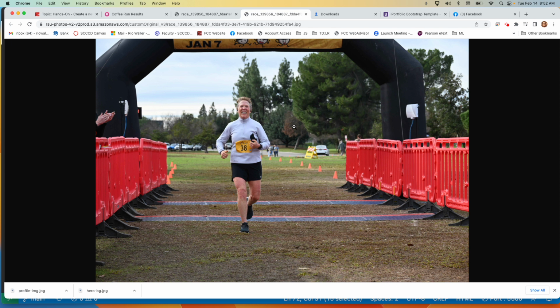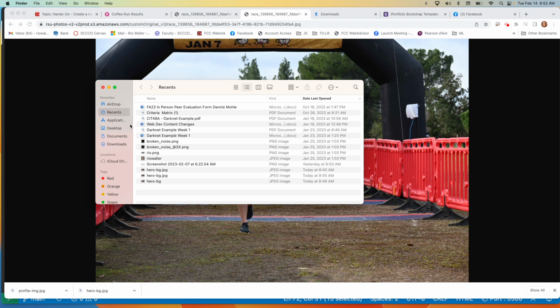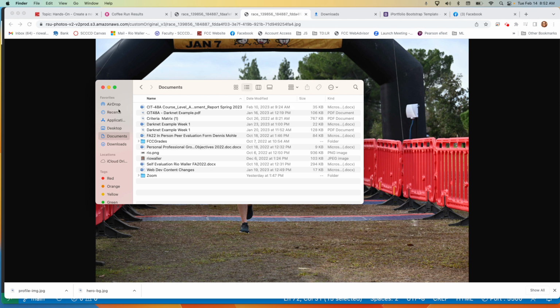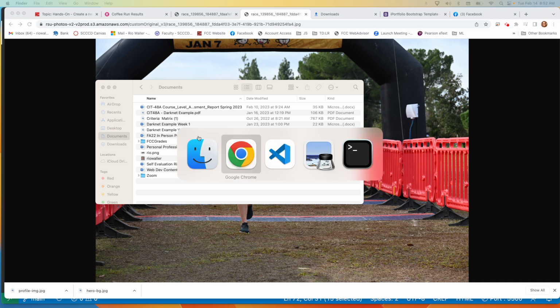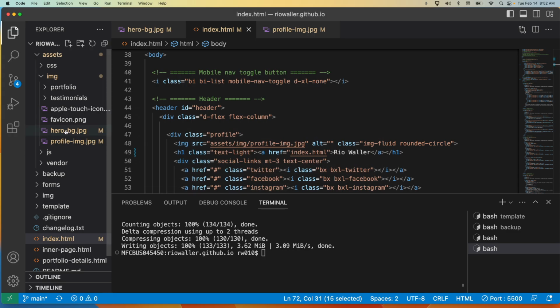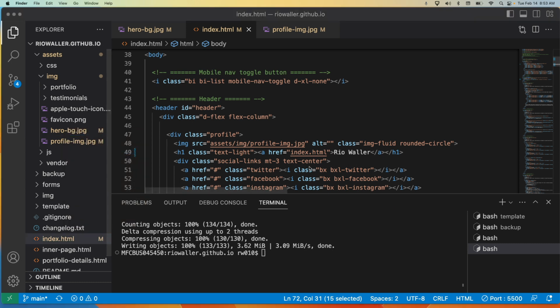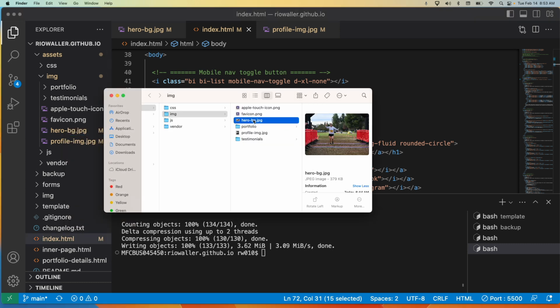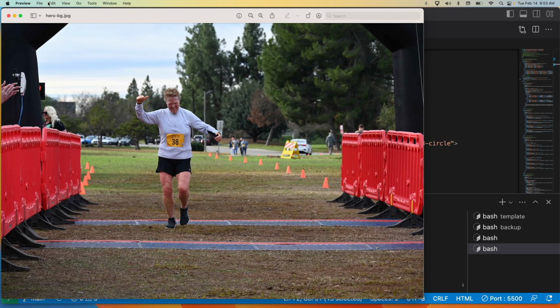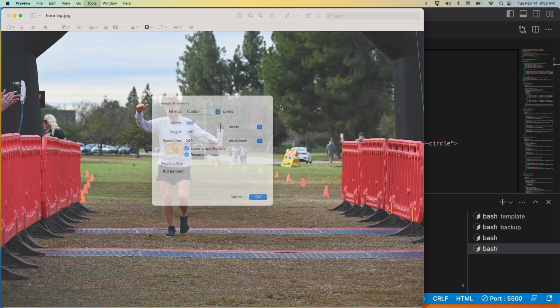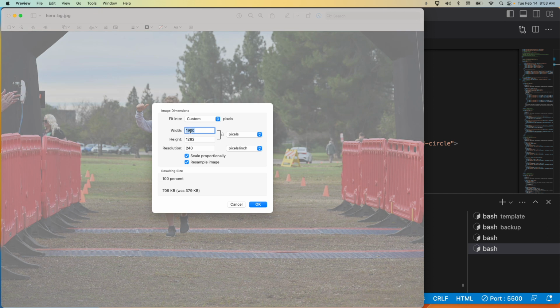Now on the Mac, also true on Windows, you can just open these files as an example. Let me show you. If I go to Documents, or actually, here's the other way you can do this real quickly. Here, you can right click and open in Finder, or File Manager for the Windows platform. Then you can double click on images. And then what I did is I went to Tools and I said Adjust Size. And so I made it the closest size I could get to what was in there.